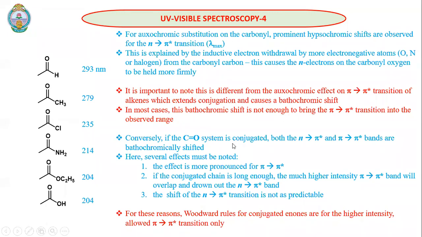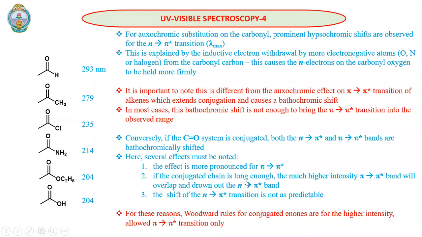Conversely, if the C double bond O system is conjugated, both the n to pi star and pi to pi star bands are bathochromically shifted. When conjugation is there, then both n to pi star and pi to pi star transitions will observe bathochromic shift. So what we need to remember is that the effect of conjugation is more pronounced for pi to pi star.